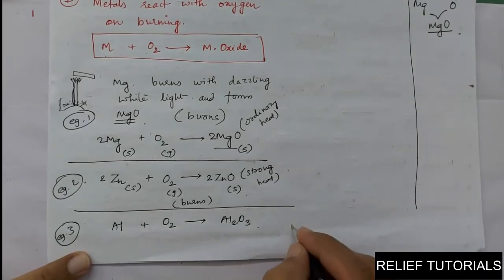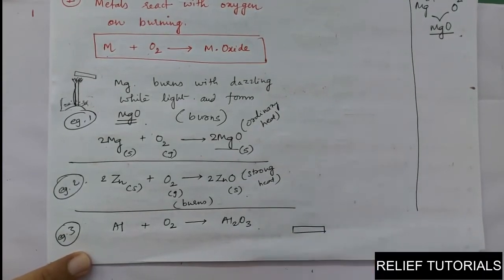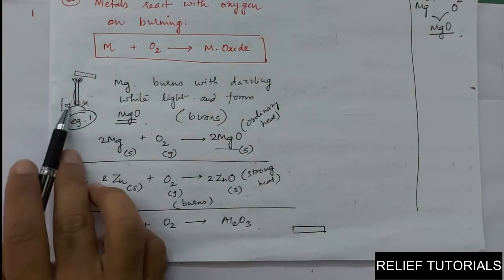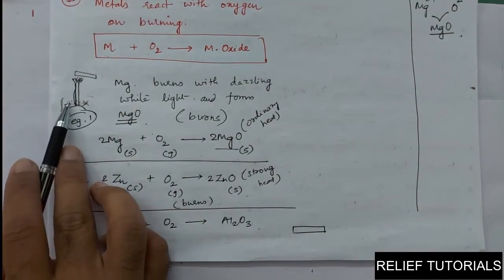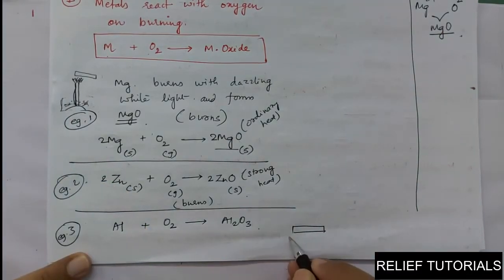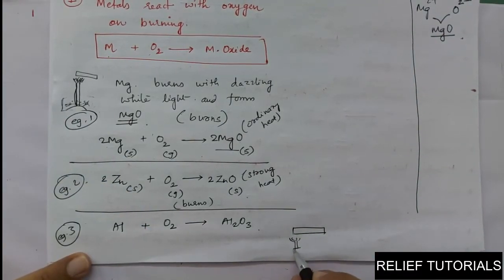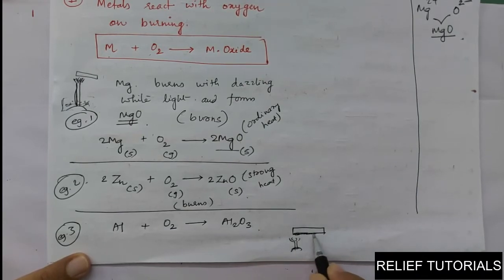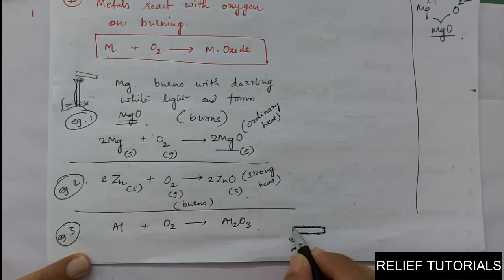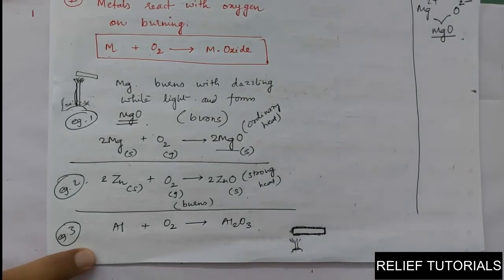If this is an aluminium strip and you heat it with a Bunsen burner like we heated magnesium, it will not burn, but eventually it forms a layer here. Initially it was only aluminium, but later it reacts with oxygen gradually and forms a layer of aluminium oxide over the strip.